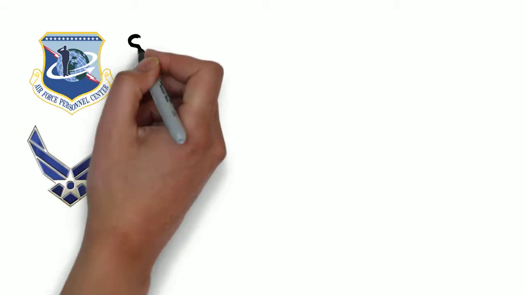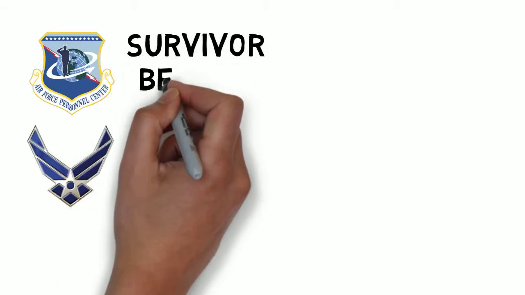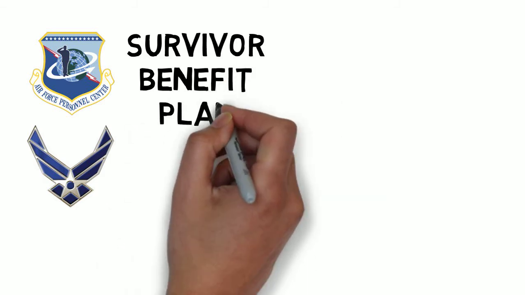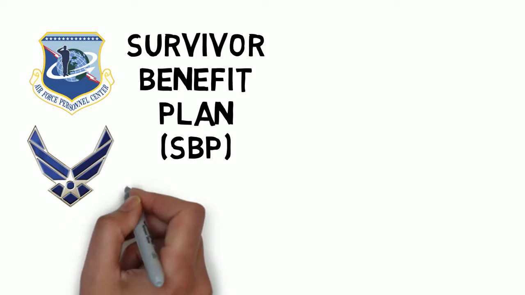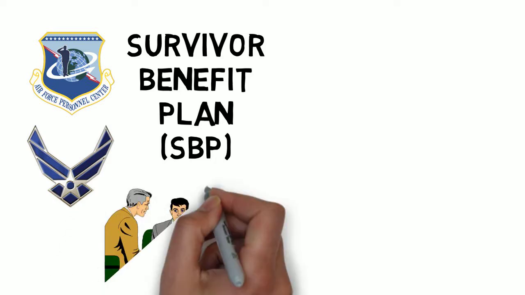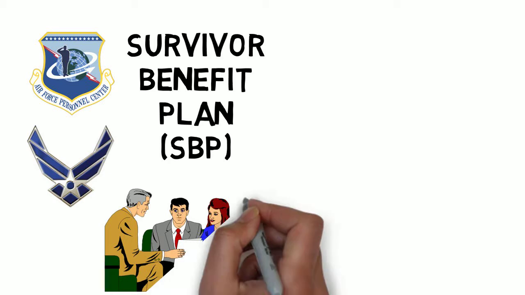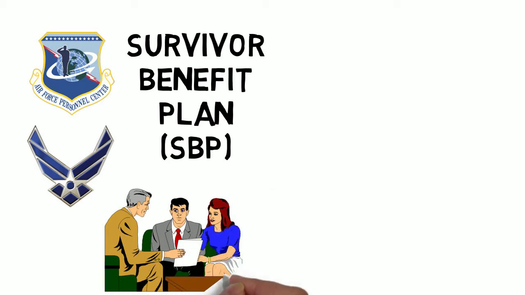Survivor Benefit Plan, SBP. The purpose of this briefing is to give you a generalized overview of the Survivor Benefit Plan. Later, a personal briefing will be scheduled with each retiring member. Spouses should also attend that briefing. At that time, you will be provided with more specific information tailored to your own family situation. Each member will be required to make an SBP election prior to retiring.